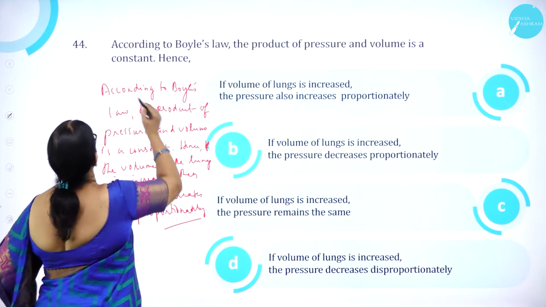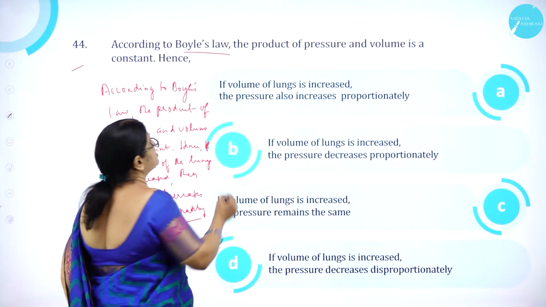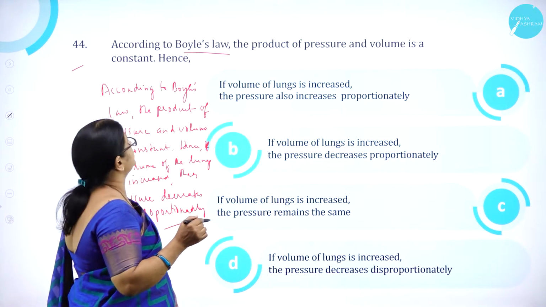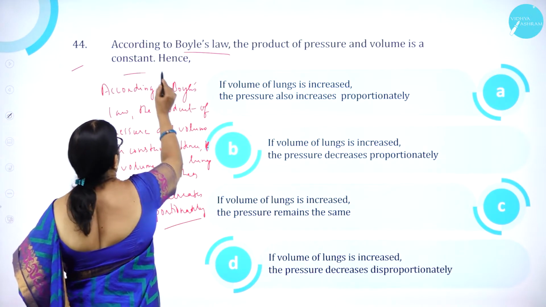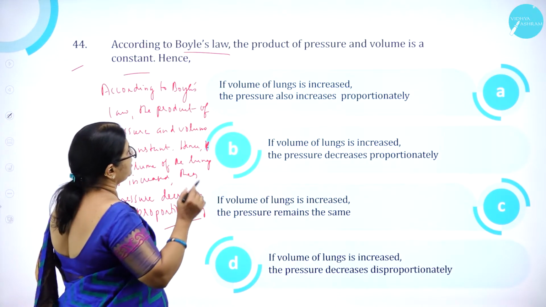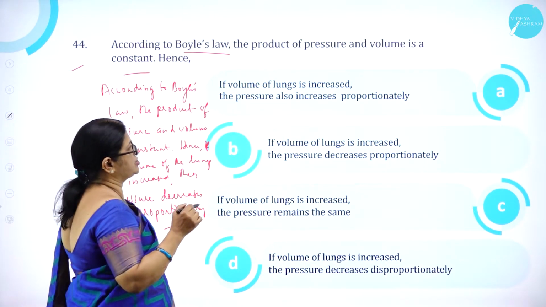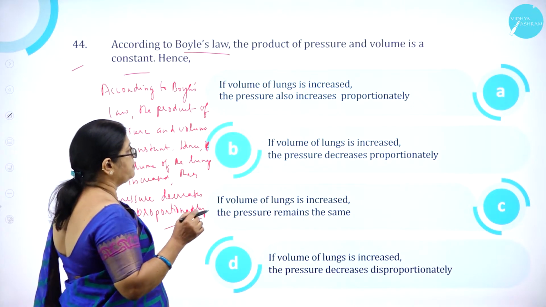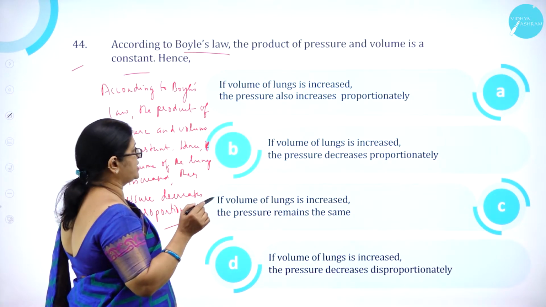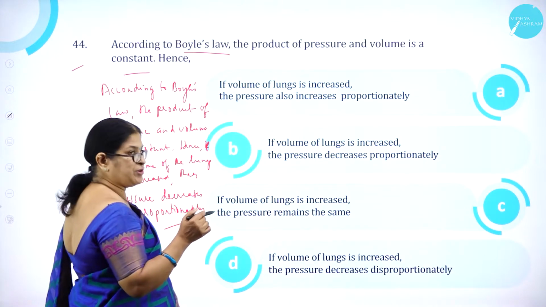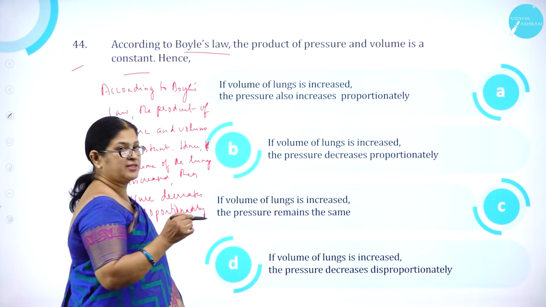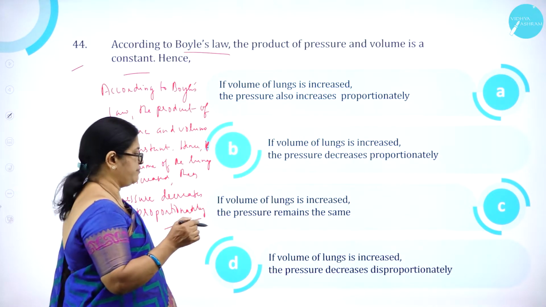Moving on to question number 44. According to Boyle's law, the product of pressure and volume is constant. Option A, if volume of lungs is increased, the pressure also increases proportionately. Option B, the pressure decreases proportionately. Option C, the pressure remains the same.